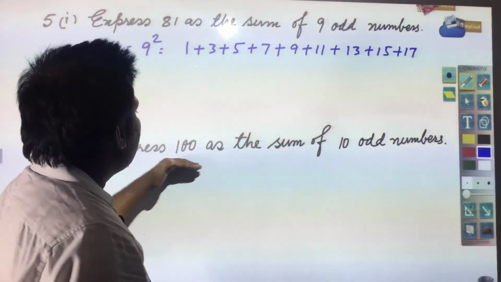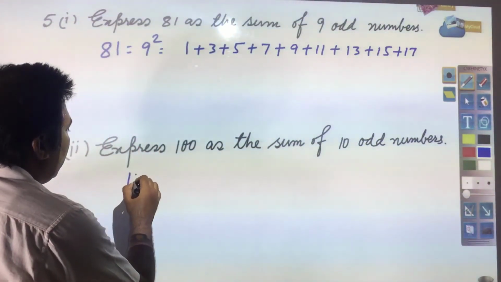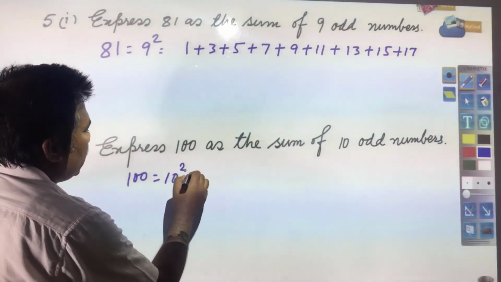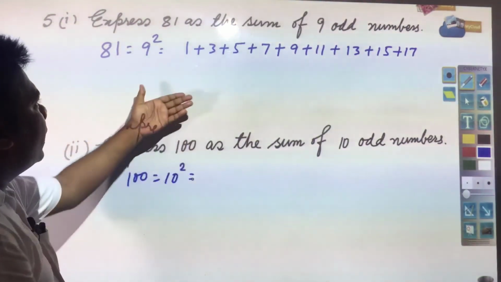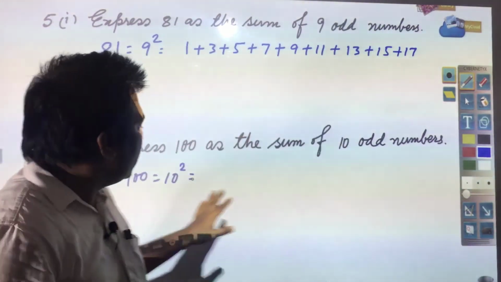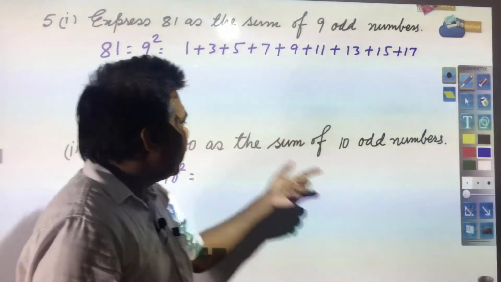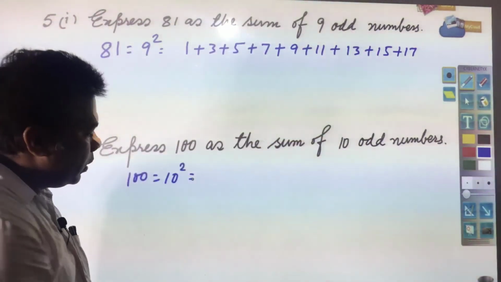Here you see: express 100 as the sum of 10 odd numbers. So 100 is equal to 10 square, and again the same thing is required to be written. 9 numbers you have written, here 10 numbers you need to write down. So the 10th number will be 19. You write that down, and that will be your answer.